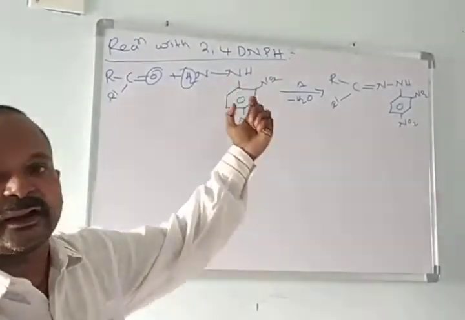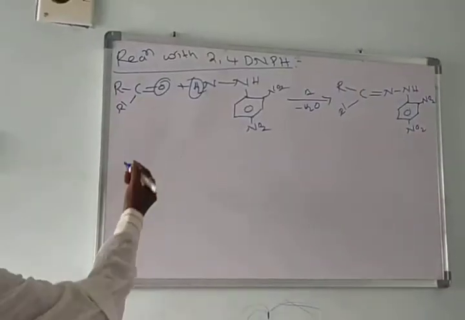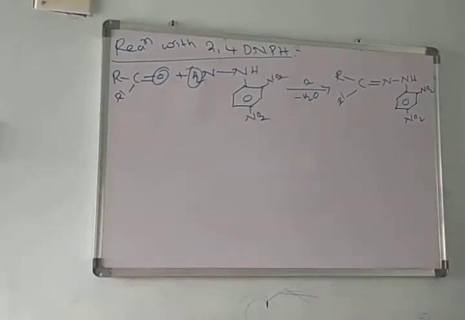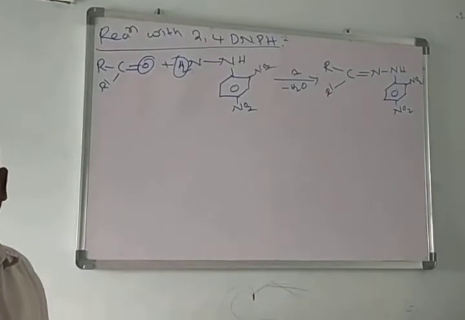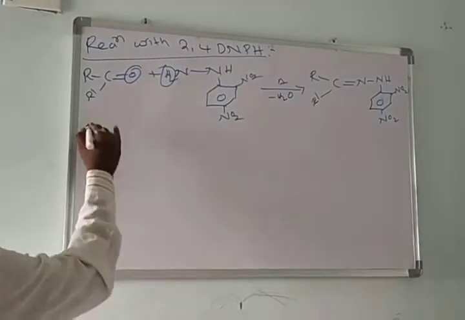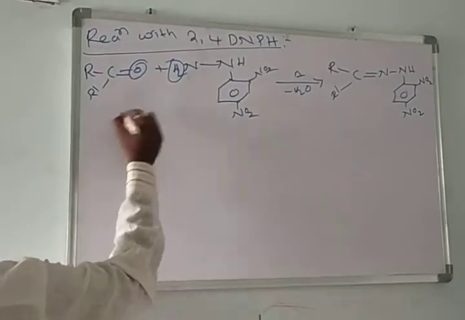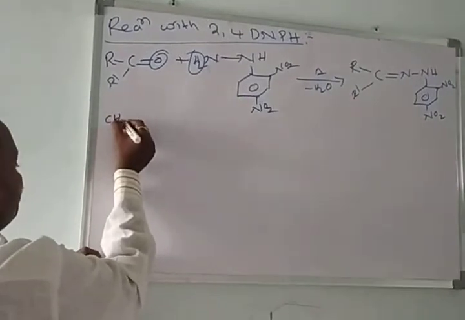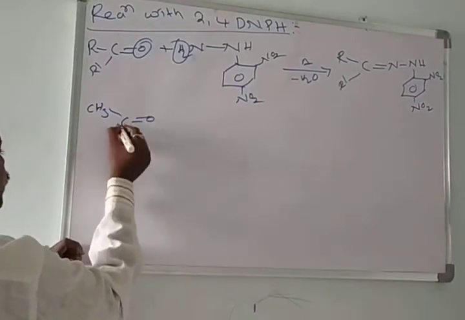That means aldehydes or ketones. From any aldehyde or ketone, we get 2,4-dinitrophenylhydrazones. Next, for example, I am taking acetaldehyde.